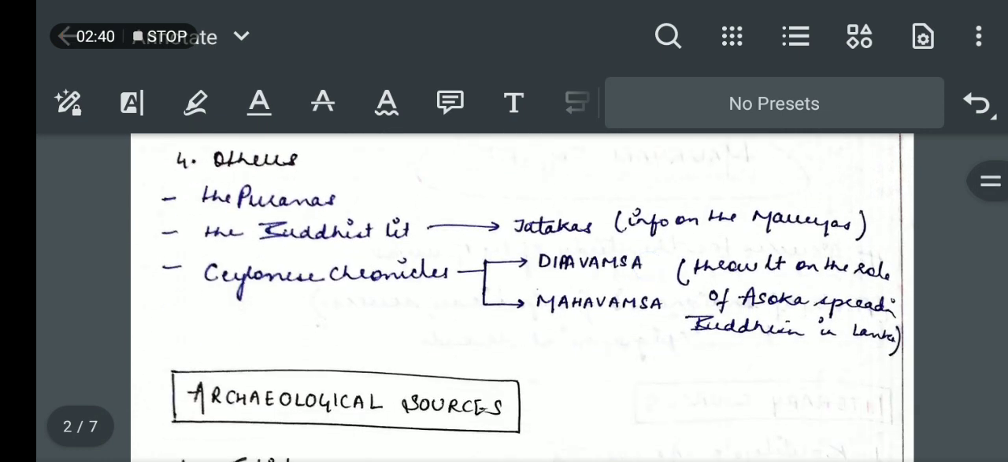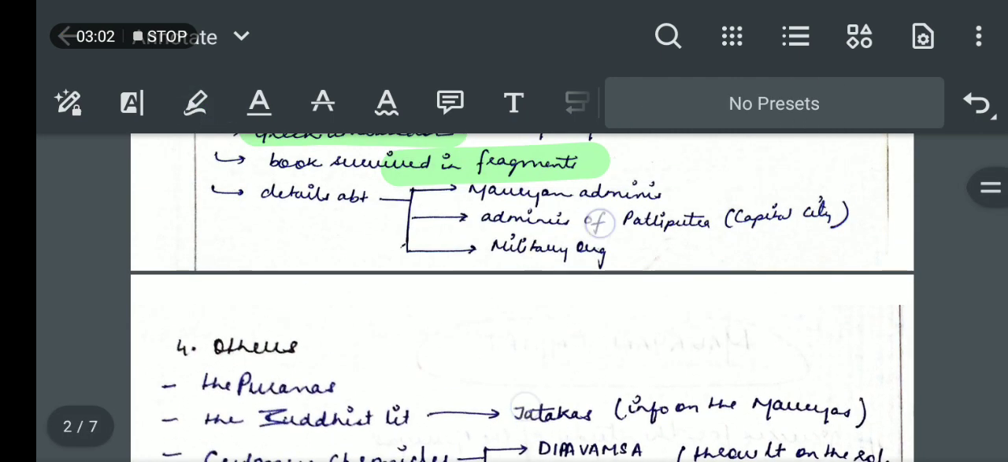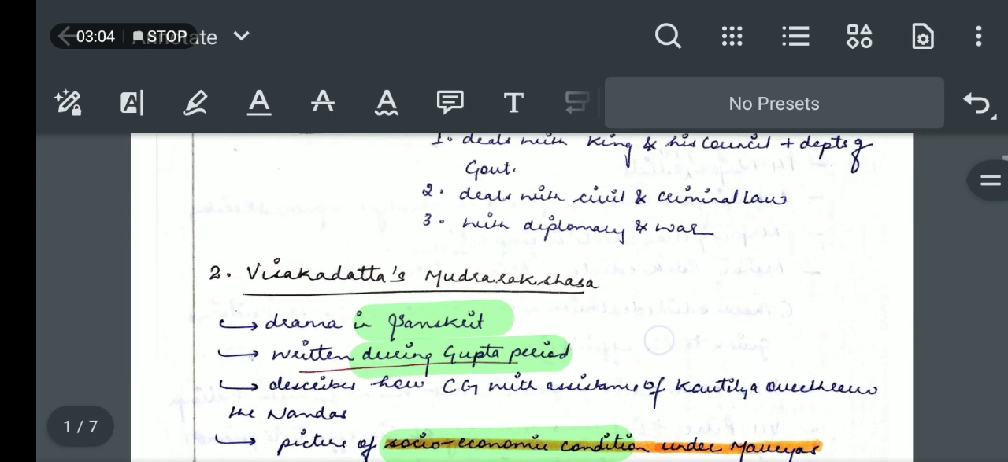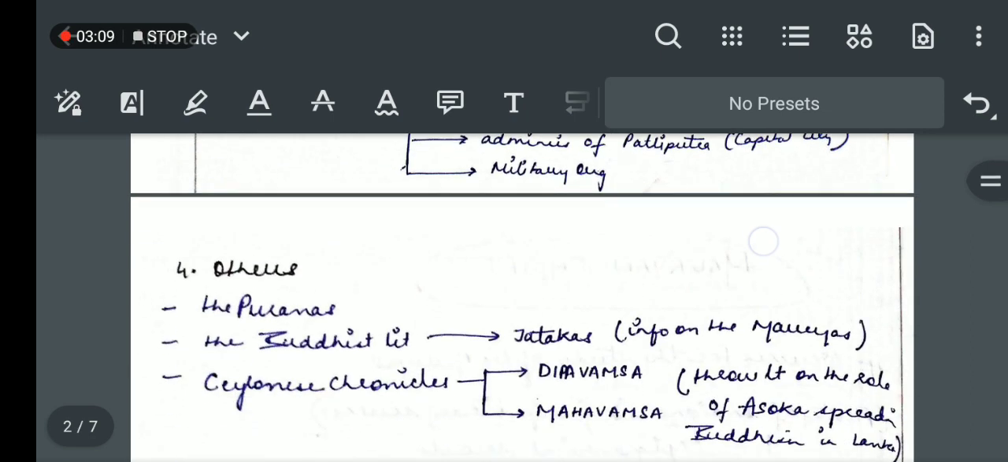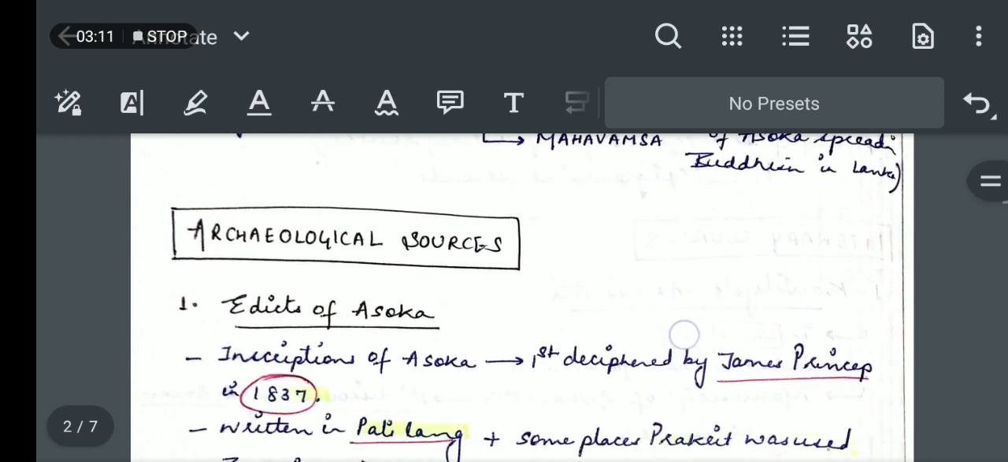Next, other literary sources like the Puranas and Buddhist literature like the Jataka stories give information about the Mauryas. The Sinhalese chronicles, Deepavamsa and Mahavamsa, also give some information about the Mauryan empire. The major sources were Megasthenes, Vishakha Datta's Mudrarakshasa, and Kautilya's Arthashastra. Then we are done with the literary sources.